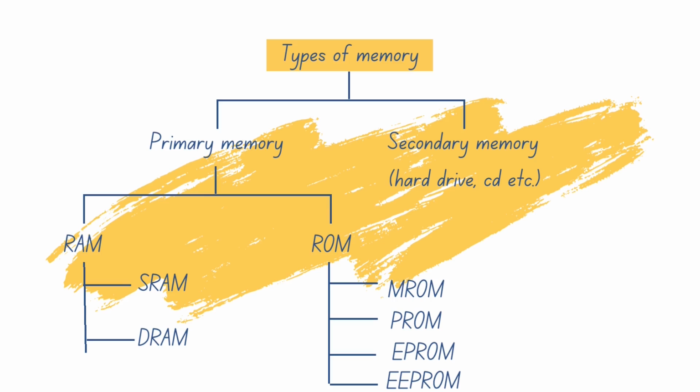We can discuss details later on of these types. Just to remember, only two kinds of main memory, that are RAM and ROM.